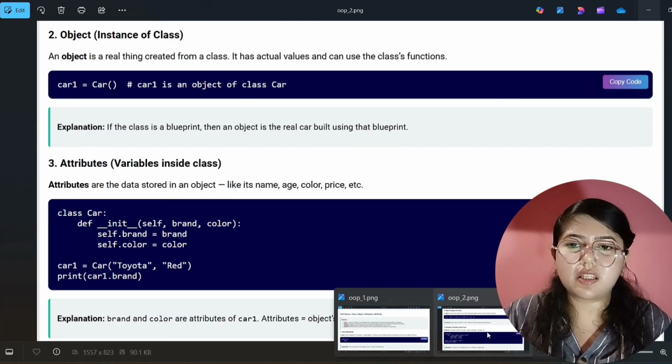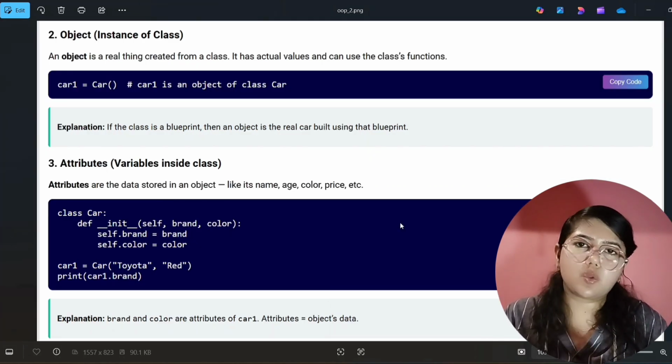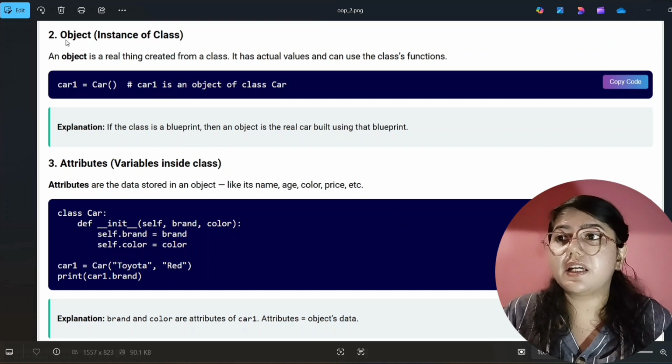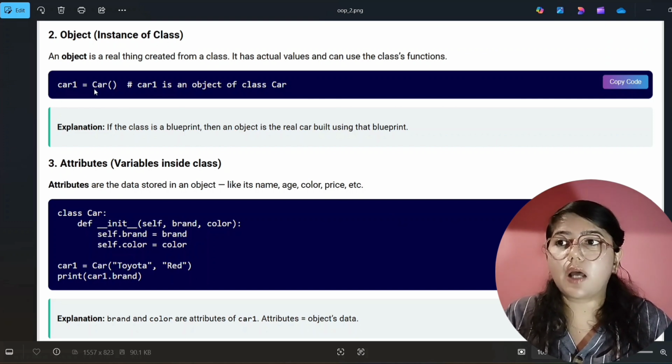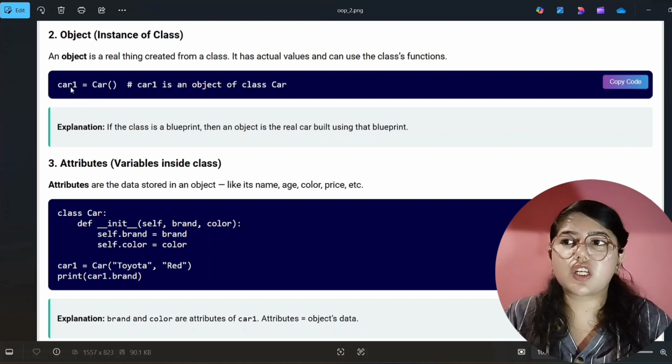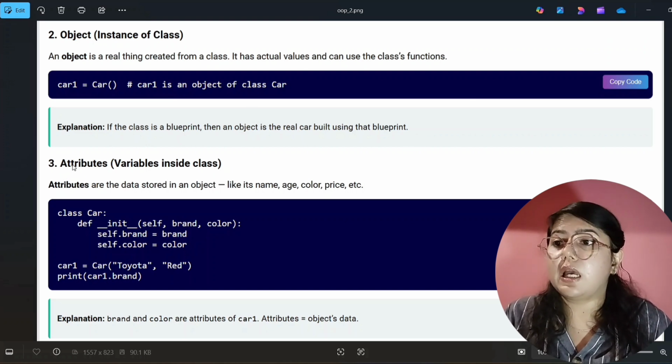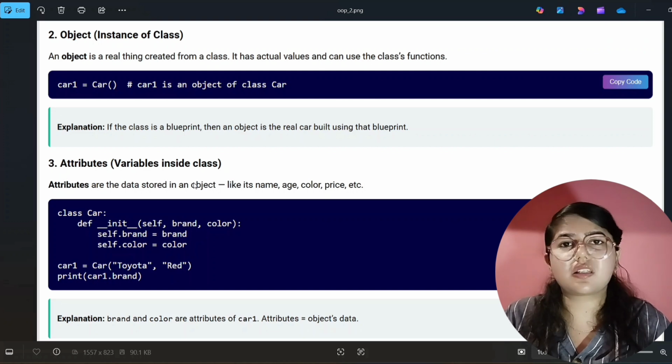Now the next page is for the notes. If you want to make notes, you can. Here we are creating an object, that is an instance of a class, right? So car1 equals, this is the object name, and this is the class name which we have created, right? And this is the explanation part. You can read it once. Next, we are creating the attributes. First, we were only writing pass, right? Now we are creating attributes inside this.